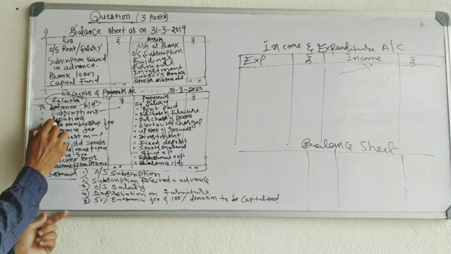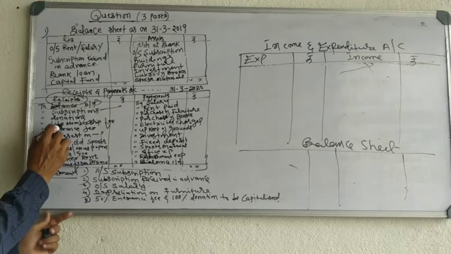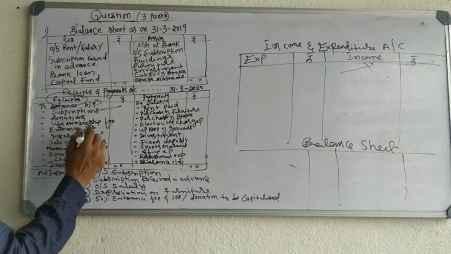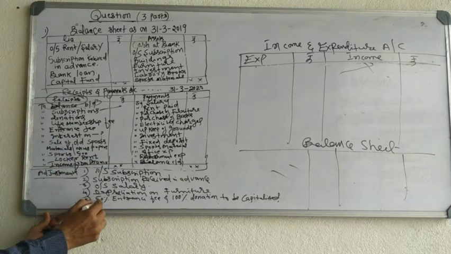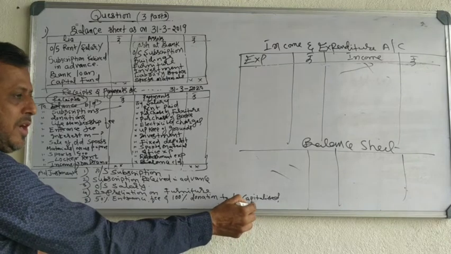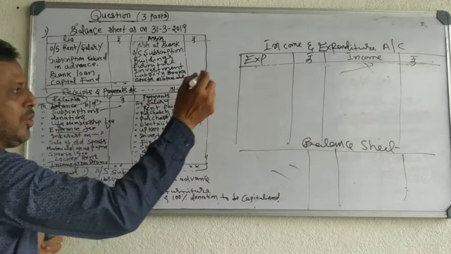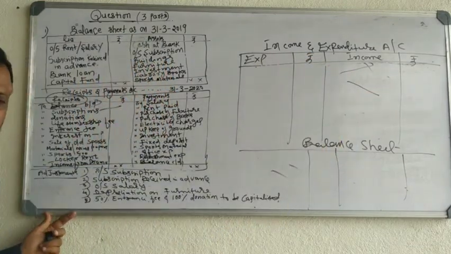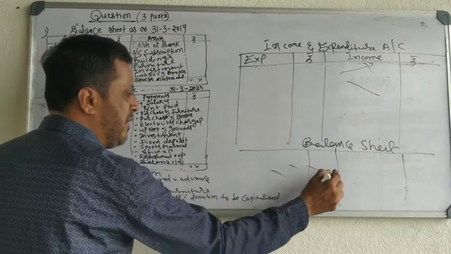Donation: it is said in the problem, donation to be capitalized. Life membership fee is received only once. It is a capital item shown in the balance sheet. Entrance fees: 50% of the entrance fee is to be treated as a capital item. So 50% of the entrance fee is shown on the income side of the income and expenditure account. It is a revenue item. And 50% of the entrance fee is a capital item shown in the balance sheet.